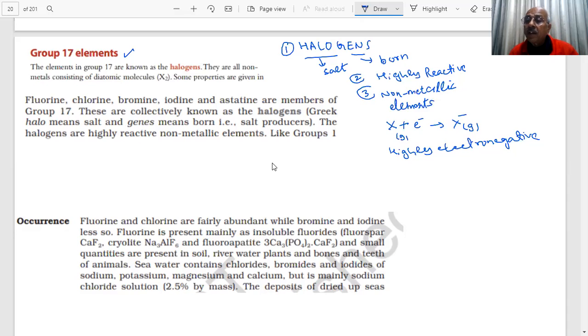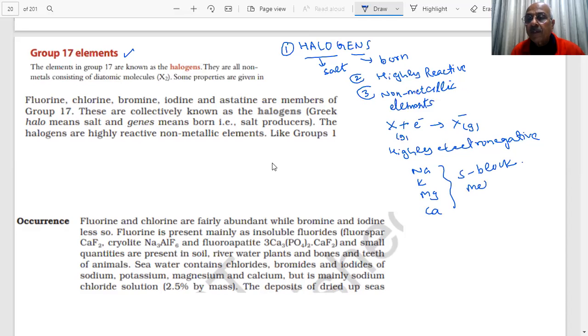You can see that alkali metals and these group 17 elements form a large number of compounds. Why? Can you tell me the reason? We are saying sodium, potassium, magnesium, calcium. They all belong to the S block, students.